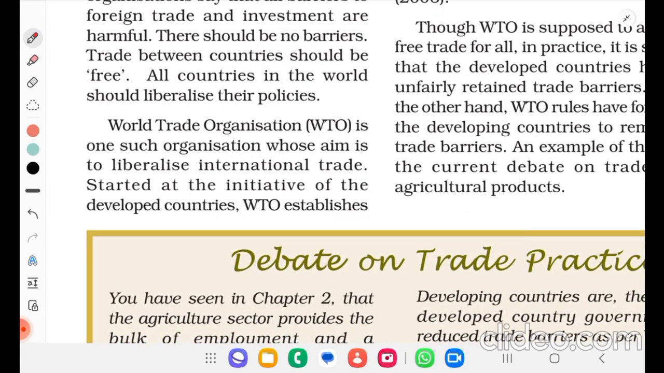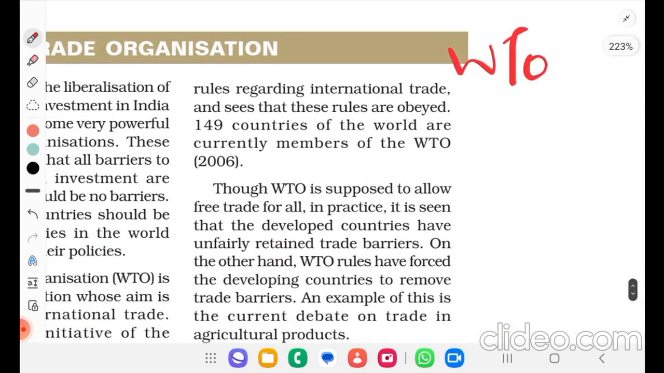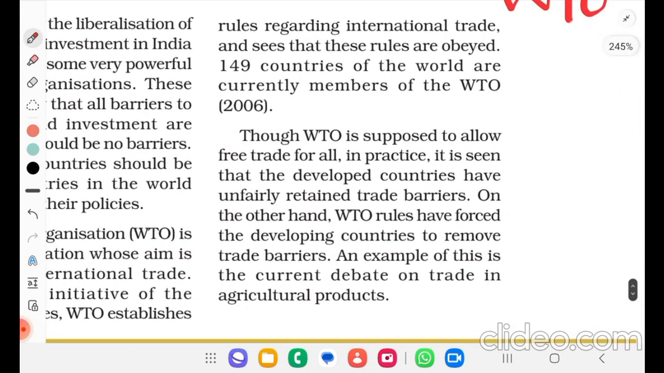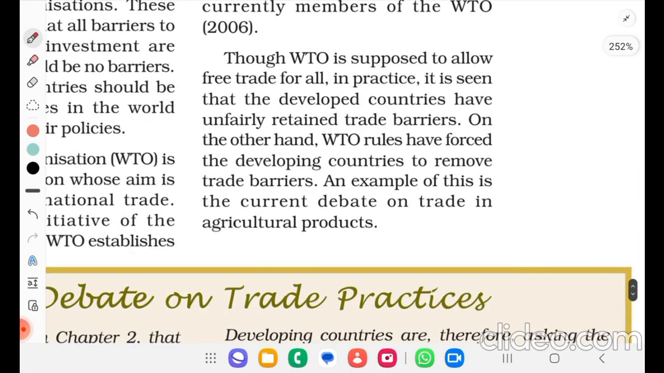Started at the initiative of the developed countries, WTO establishes rules regarding international trade and sees that these rules are obeyed. 149 countries of the world are currently members of WTO. Though WTO is supposed to allow free trade for all, in practice it is seen that the developed countries have unfairly retained trade barriers. On the other hand, WTO rules have forced the developing countries to remove trade barriers. An example of this is the current debate on trade in agricultural products.